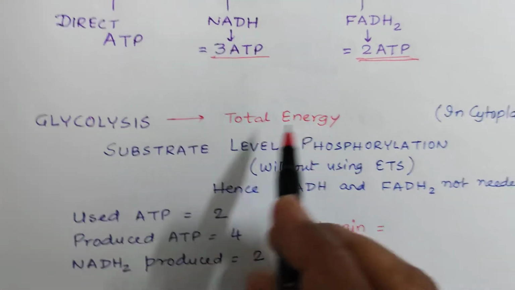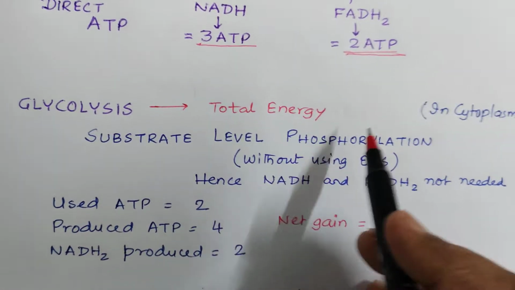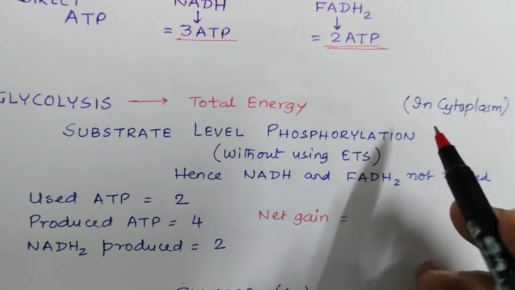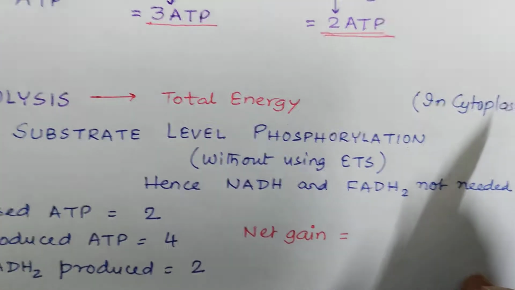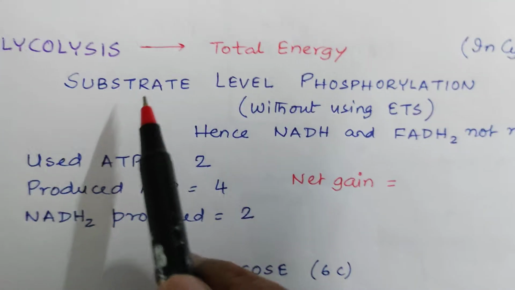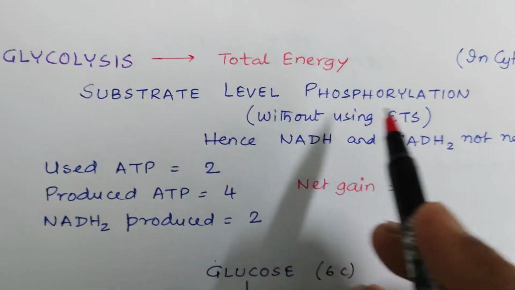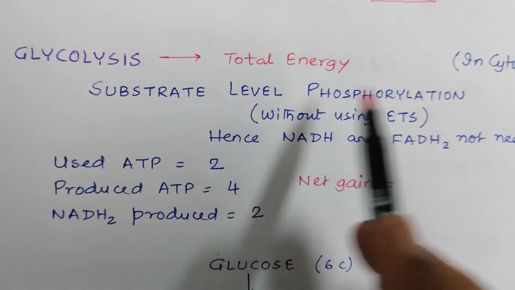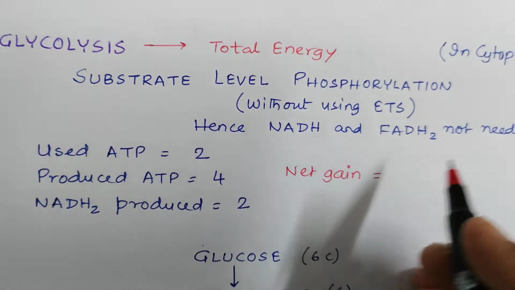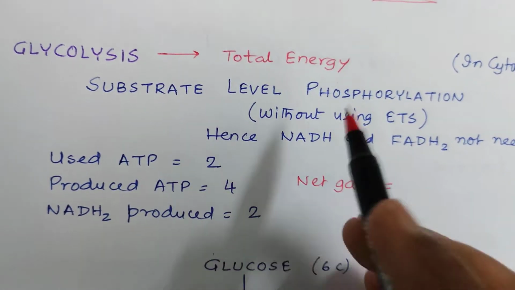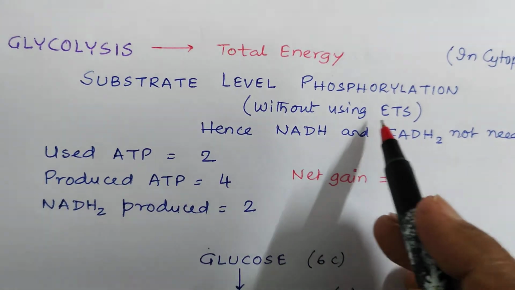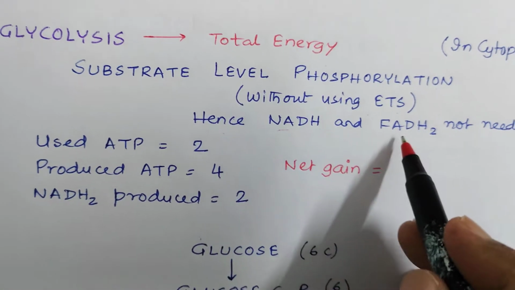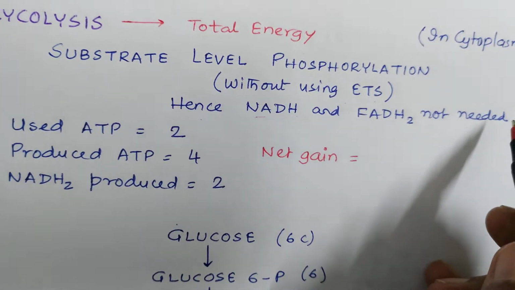Now during glycolysis, what is the total energy? Glycolysis means breakdown of glucose. It takes place in the cell cytoplasm. There are two types of phosphorylation in this whole respiration reaction. One is substrate level phosphorylation, another is oxidative phosphorylation. Substrate level phosphorylation does not use the ETS, electron transport system. That means NADH and FADH2 are not necessary.